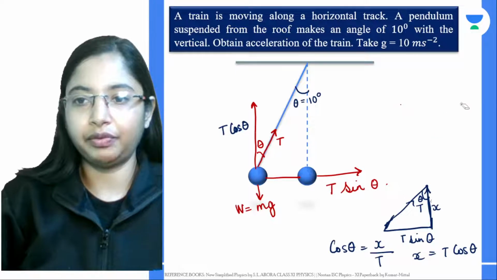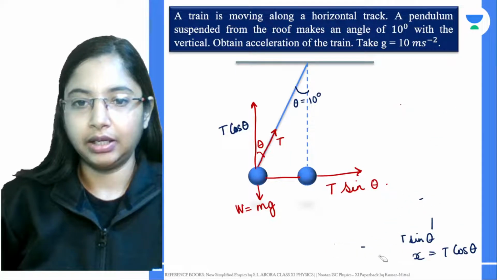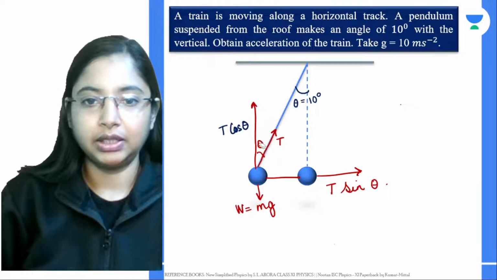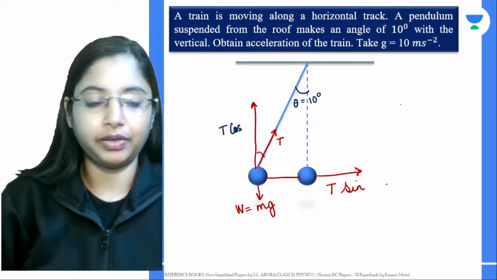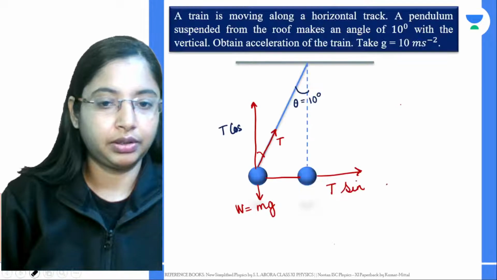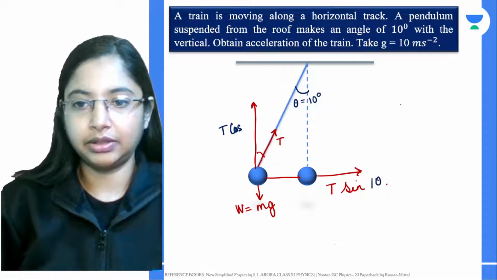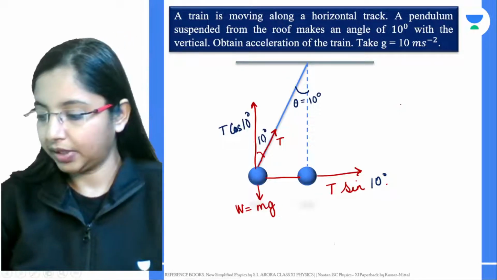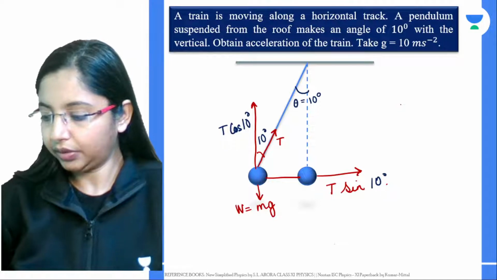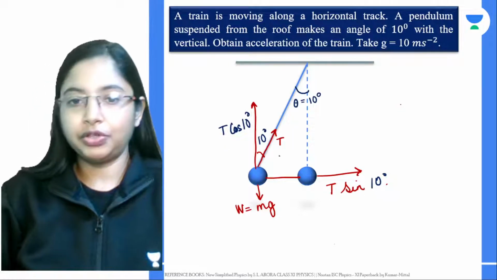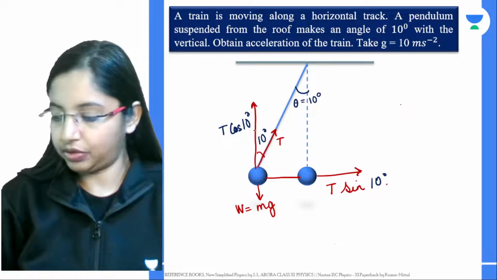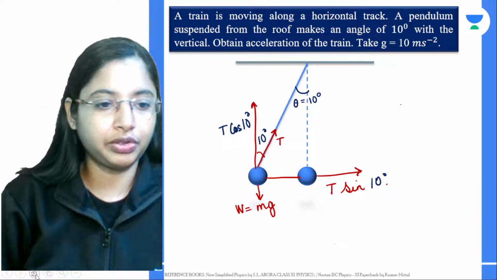Now from here, how can we find acceleration? If you see everywhere, this angle is around 10 degrees. So we can write the same: the angle is around 10 degrees. Now, if you resolve the horizontal components, what are the two horizontal components here?